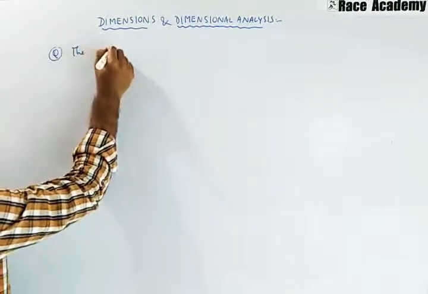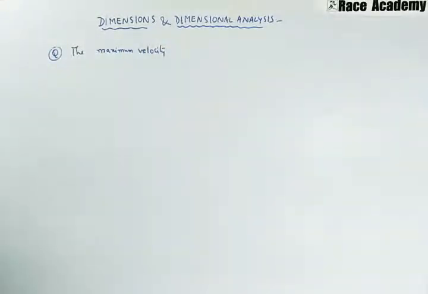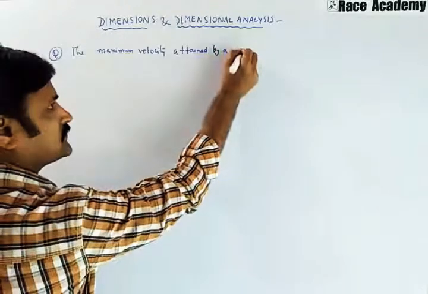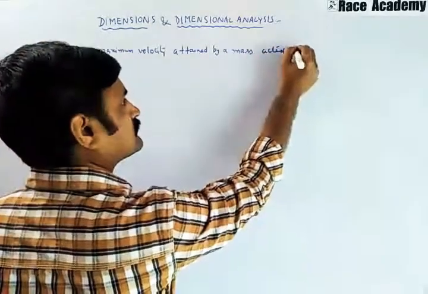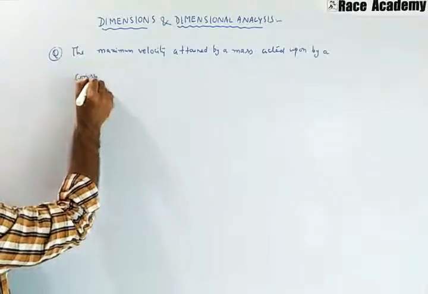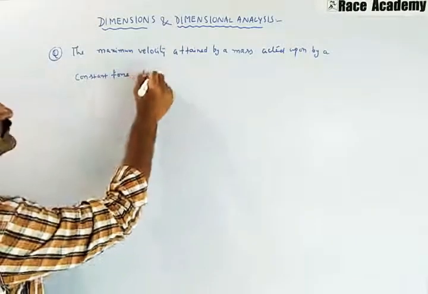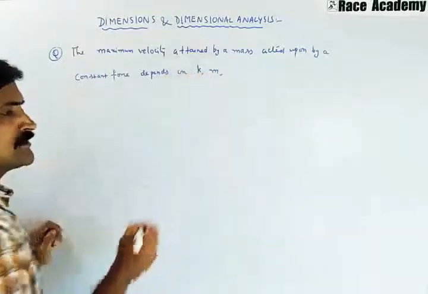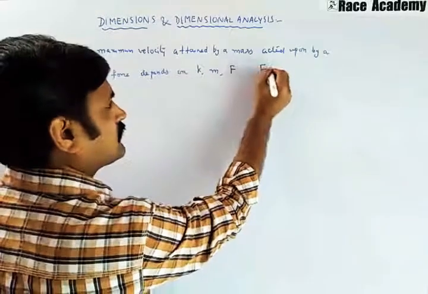The maximum velocity attained by a mass acted upon by a constant force depends on K, M, F. Then find V.